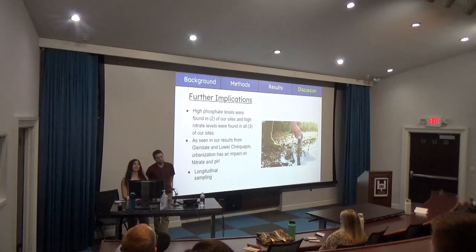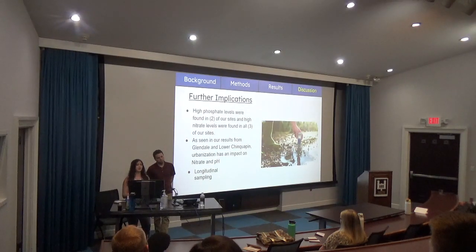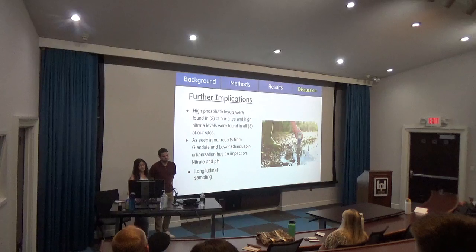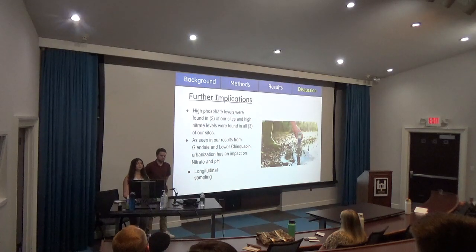Looking into that and further implications, we can correlate pollution with these high levels. So we must look at ways to decrease pollution levels. And as seen in our results from Glendale and lower Chinkopin, phosphorus was not significantly higher. However, we had significantly higher levels of nitrate and lower levels of pH. That correlates urbanization with pollution, because lower Chinkopin is a lot more urbanized than Glendale is.